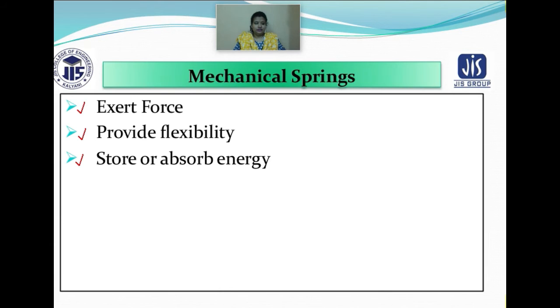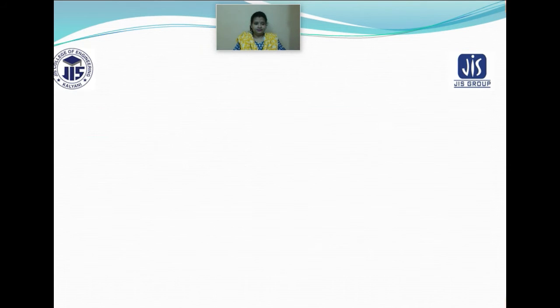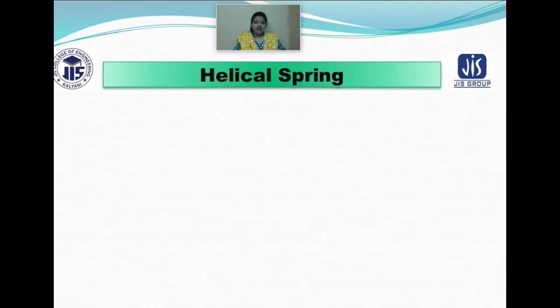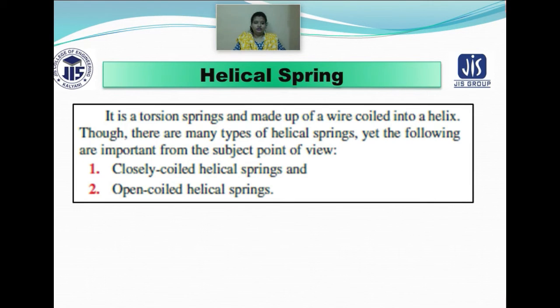Now let's move to the next slide. Our topic that we are going to study today is all about helical spring. A helical spring is a torsion spring which is made up of wire which has been coiled into a helix. The helix shape was shown in the previous slide.